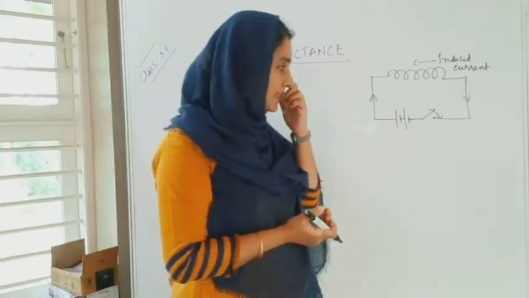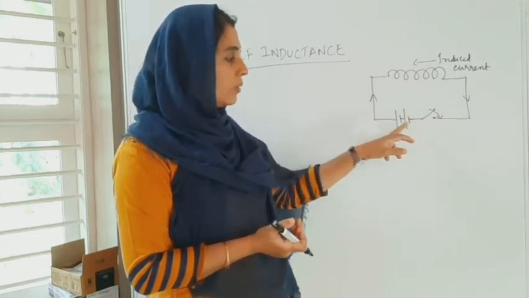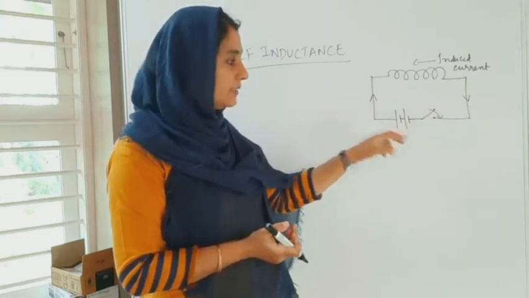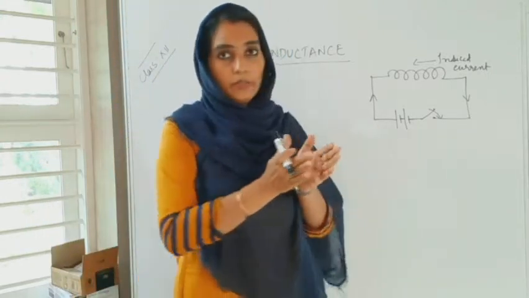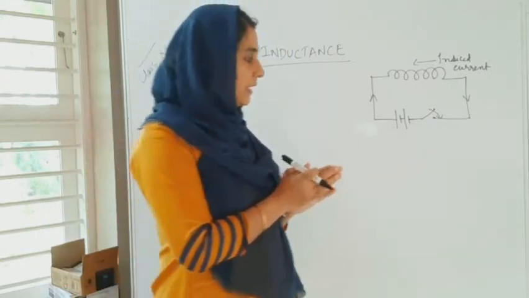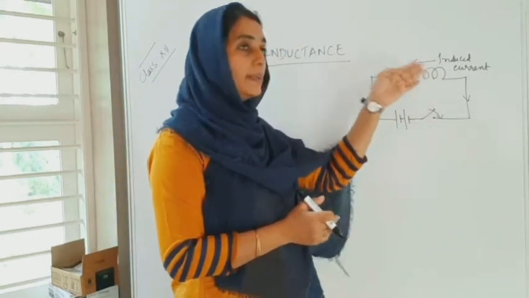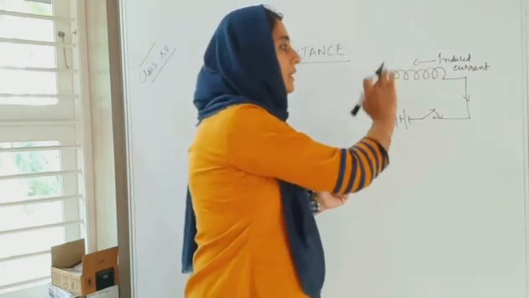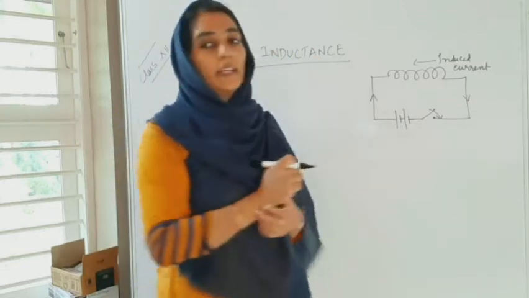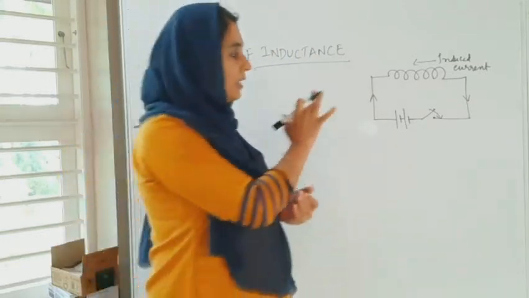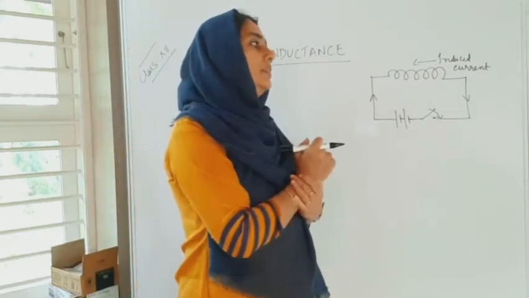So, for example, we can see that this is a coil which is connected to a battery, and a tapping key is here. Now, the moment the tapping key is pressed, current increases from 0 to a maximum value. For that particular time interval, when the current changes, it produces a changing magnetic flux, due to which an induced EMF is set up inside the coil, and it produces an induced current which flows in a direction opposite to the direction of flow of current, or it actually opposes the cause that produces the changing flux.